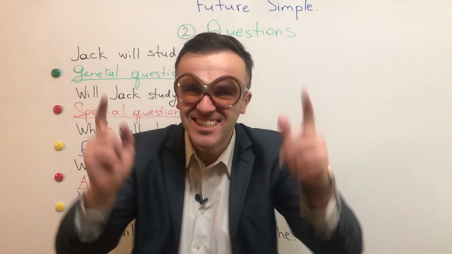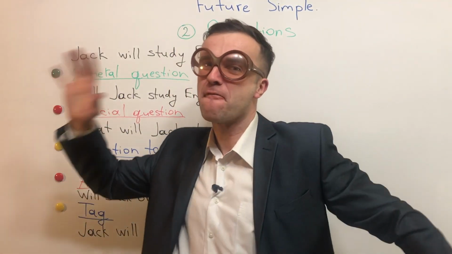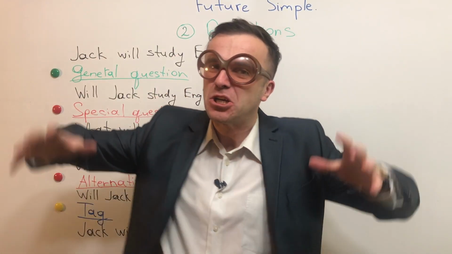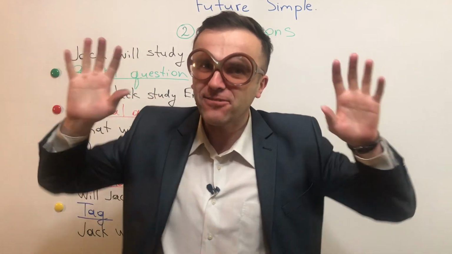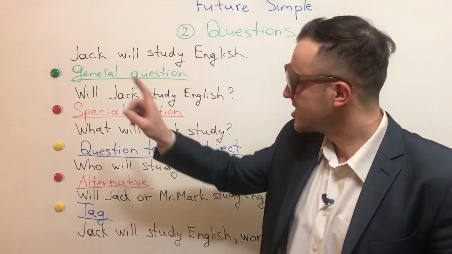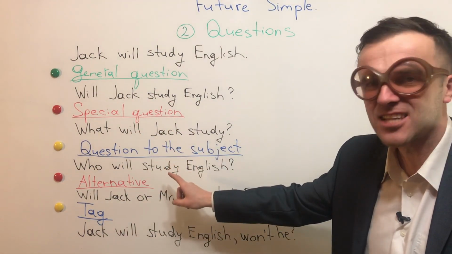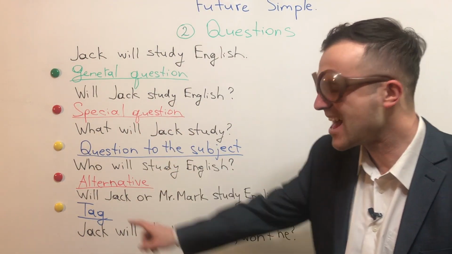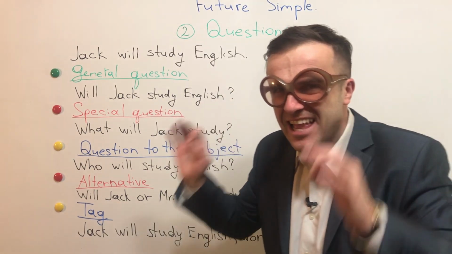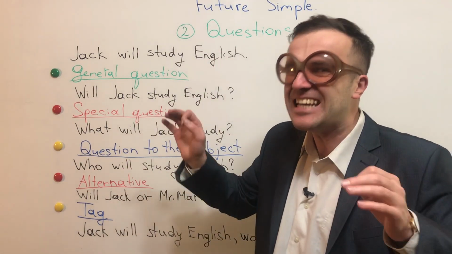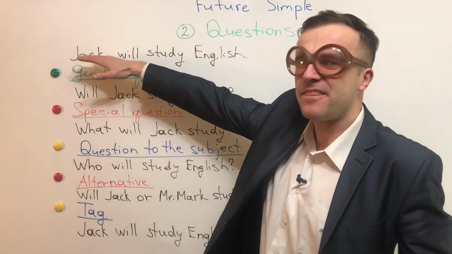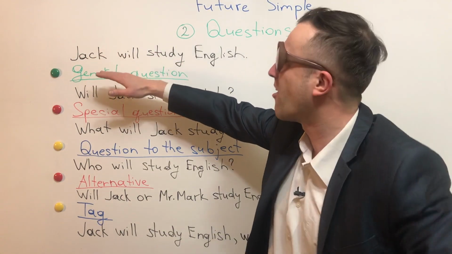Okay guys, let's continue. And here we have 5 types of questions in the future simple, alright? So there are 5 types of questions: general question, special question, question to the subject, alternative, and the tag question. So let's analyze all the questions in detail, alright? So let's take an example, the same example that we had before.